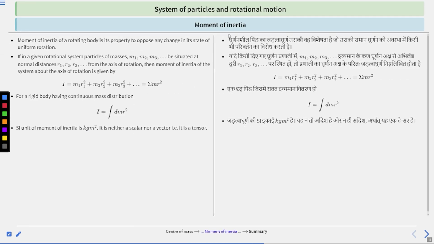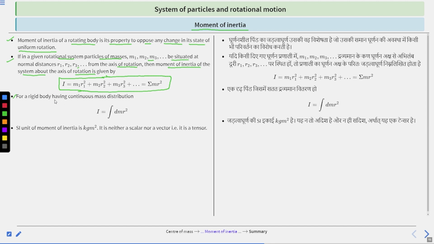Next is moment of inertia. Moment of inertia of a rotating body is its property to oppose any change in its state of uniform rotation. If in a given rotational system, particles of masses m1, m2, m3 are situated at normal distances r1, r2, r3 from the axis of rotation, then the moment of inertia of the system about the axis of rotation is I equal to m1 r1 square plus m2 r2 square plus m3 r3 square plus so on, equal to summation m r square. Clear? This is the moment of inertia.